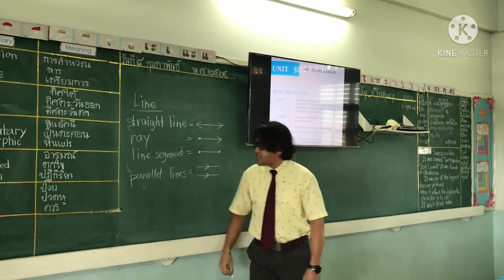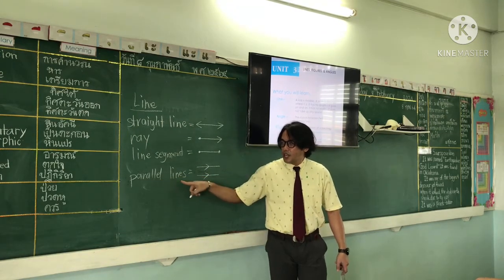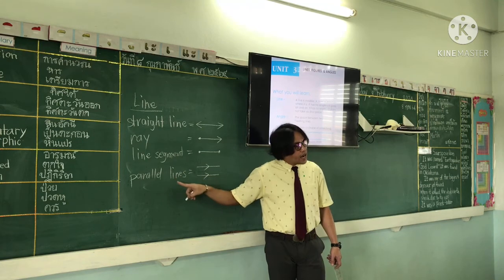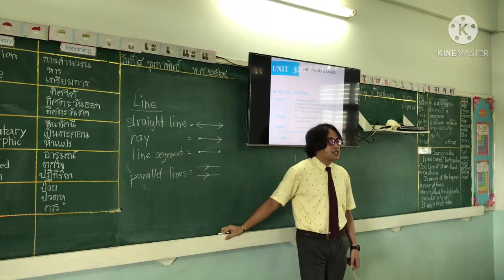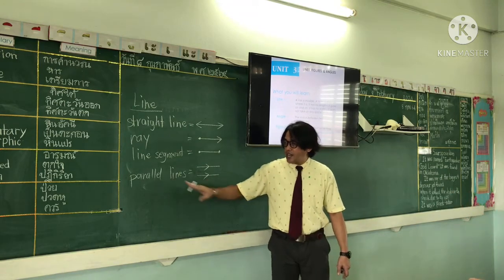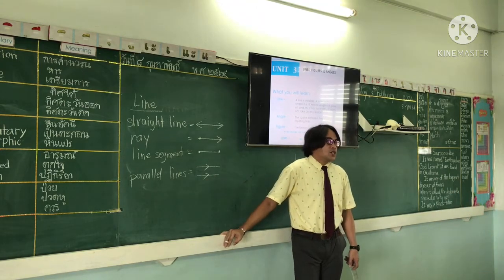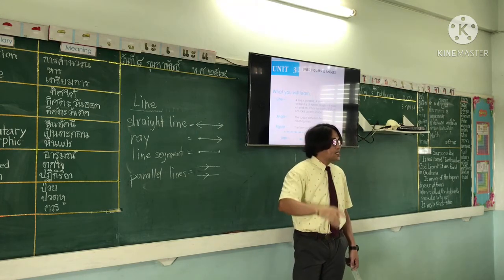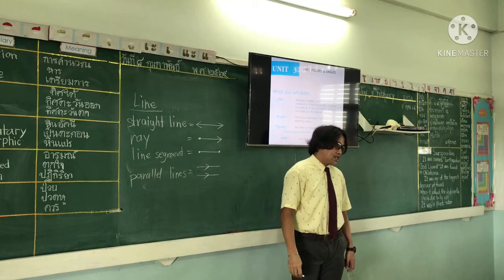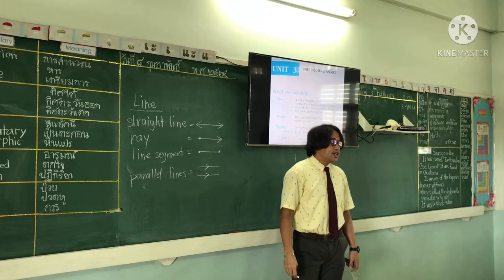Parallel lines. Okay, once again, everybody, sit straight. Arms on your desk. Put your arms on top of your desk. Okay, once again, parallel lines. So parallel lines are two lines with the same distance apart. That is parallel lines.